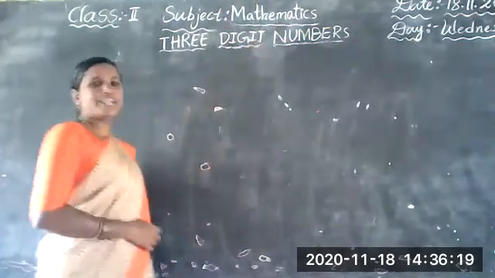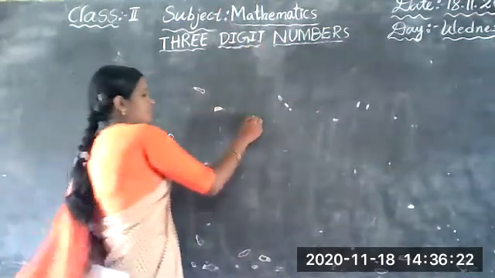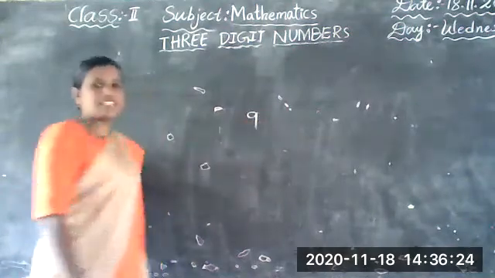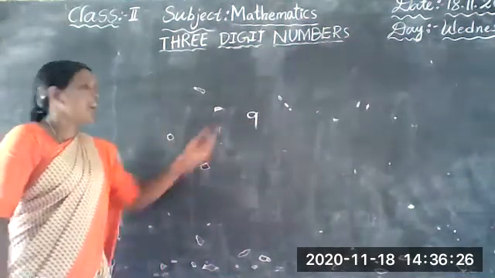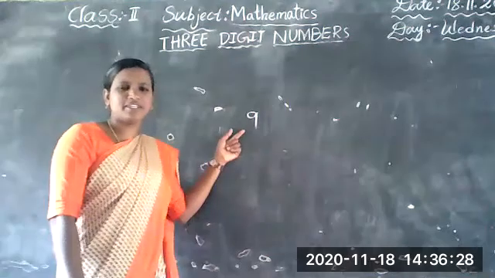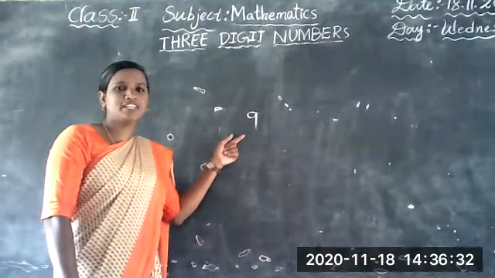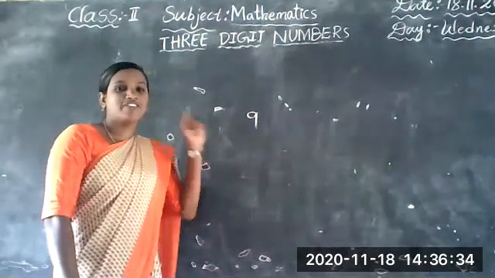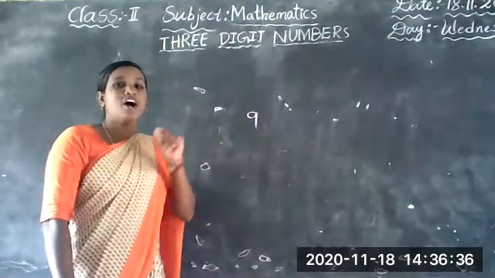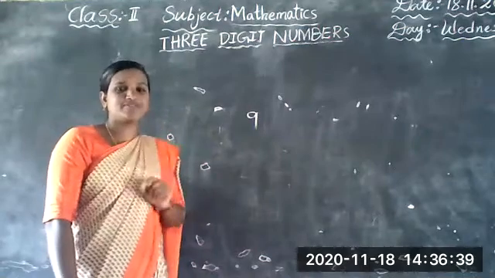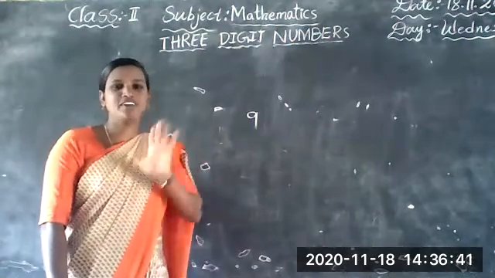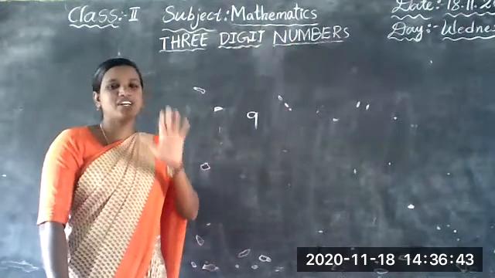See, now I am writing one number on the board. See, how many digits are there in this number? Show with your fingers. What am I asking? How many digits? No, that's wrong. 9 is called the number.